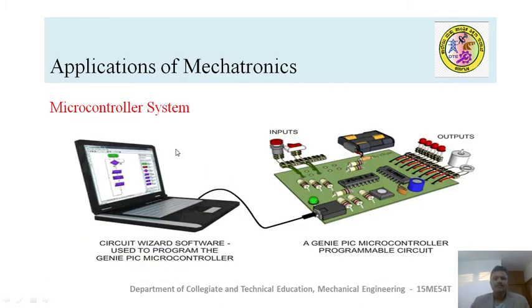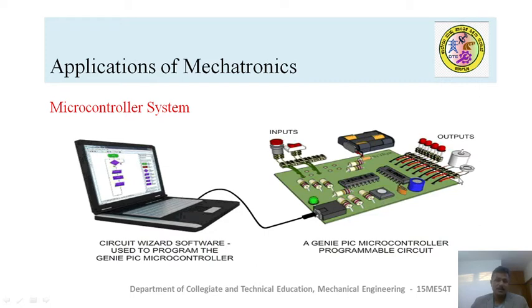This is the microcontroller system. Compared to a general computer system, this is a very portable type. A computer system is generally made to perform general applications, whereas a microcontroller system is designed to perform a specific task.